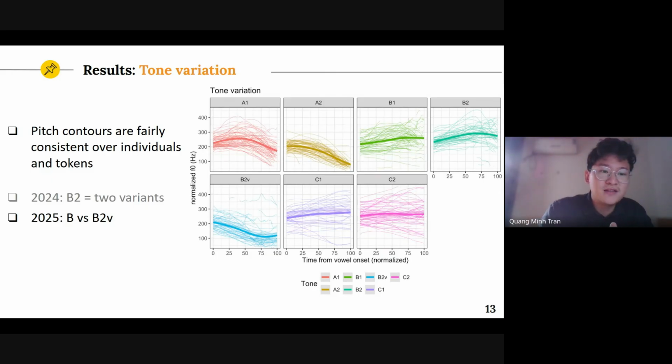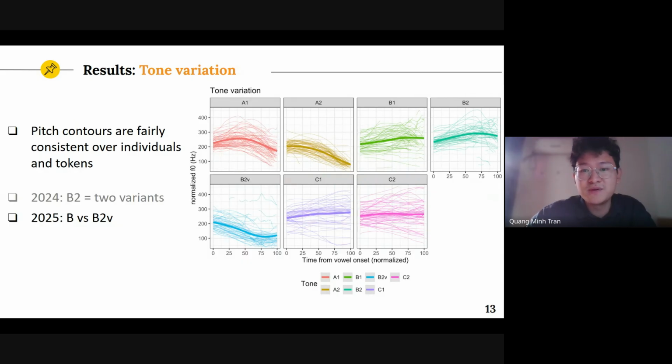We can see here that all the tones seem to have fairly consistent pitch contours over individuals and tokens. So this suggests that this language has already been developing tones. And last year, when we presented the B2 tone, we claimed that there were two variants, but now by dividing them into the native B2 and the borrowed one, we have seen a more consistent contour for these two entities.